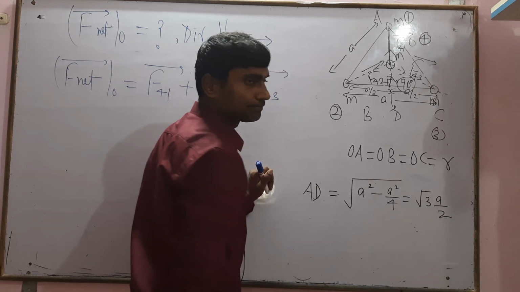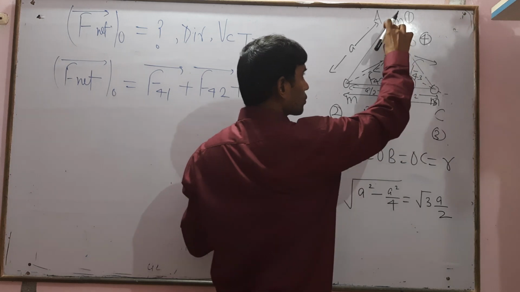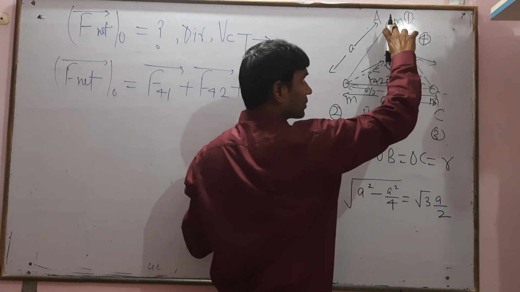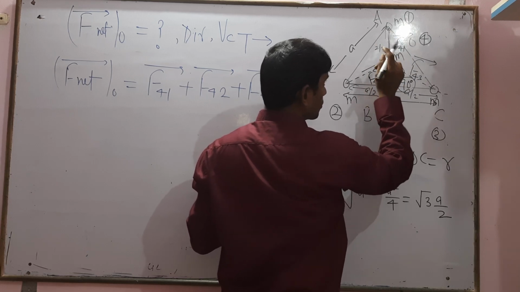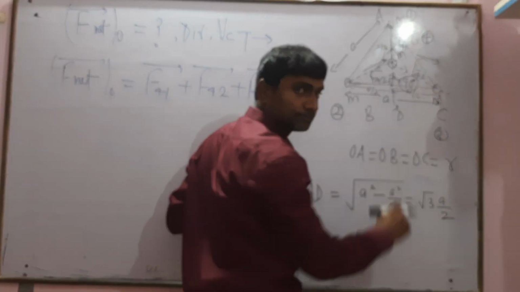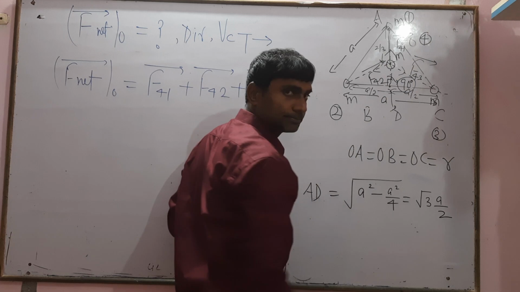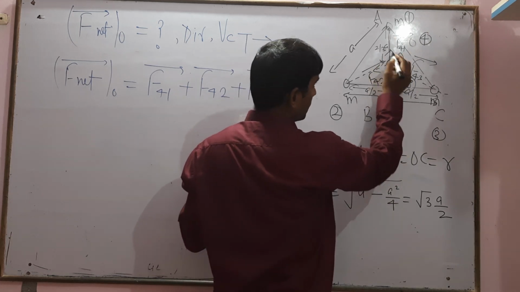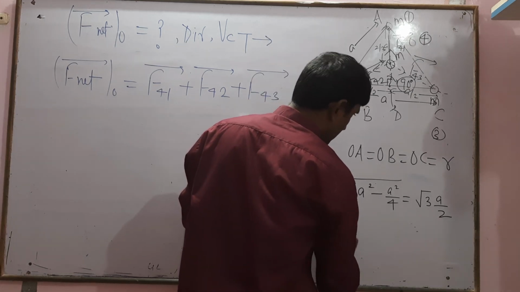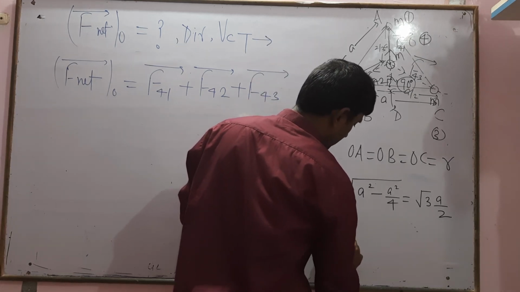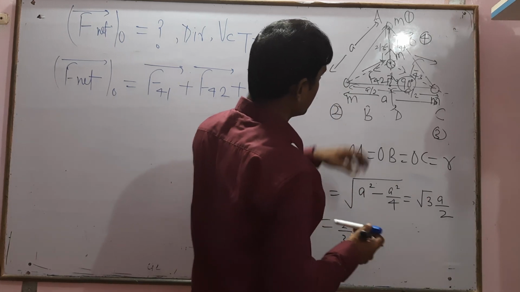If this point is D, this is AD. Also we know that for a centroid, if the total distance is 10 meters, then this distance is 2 by 3rd of 10 meters. This is the 2 by 3rd and this is the 1 by 3rd. So vertex to centroid is 2/3 and the rest is 1/3 of the total distance. We need the value of R, which equals 2 divided by 3 of the net distance.